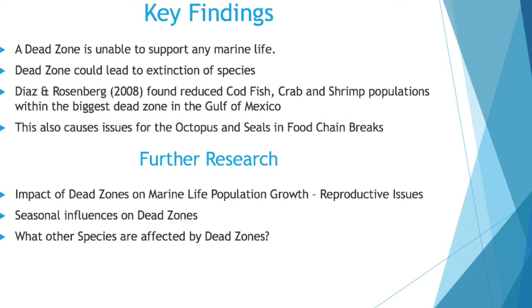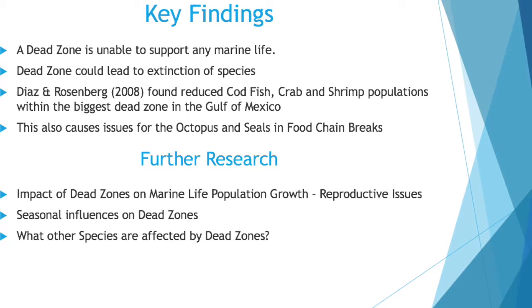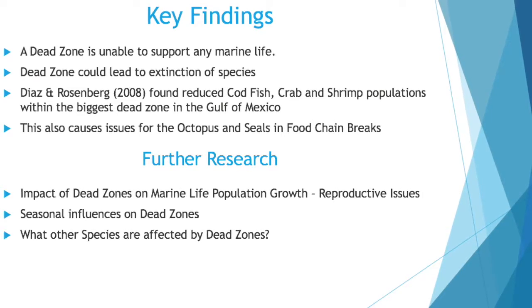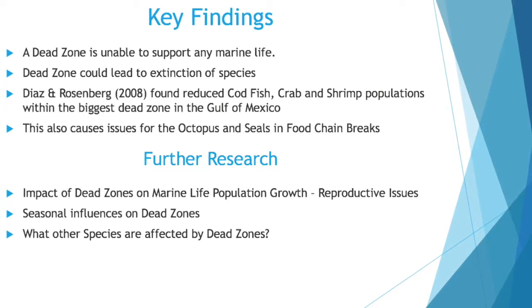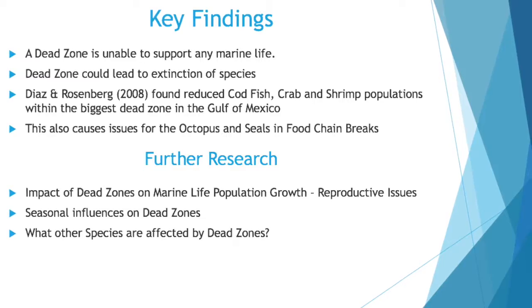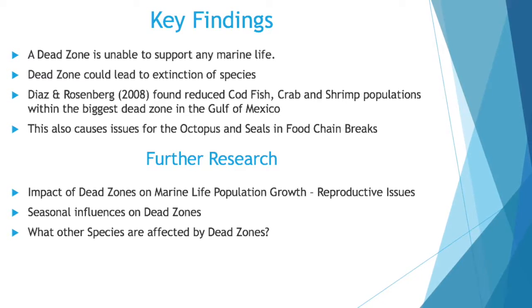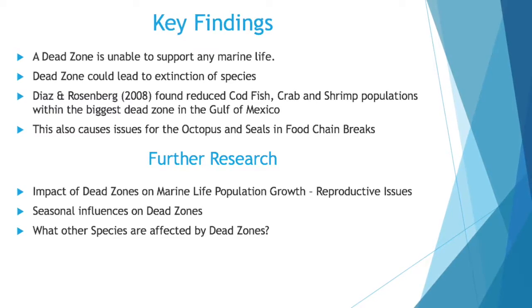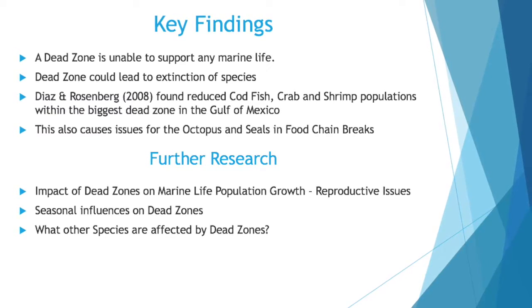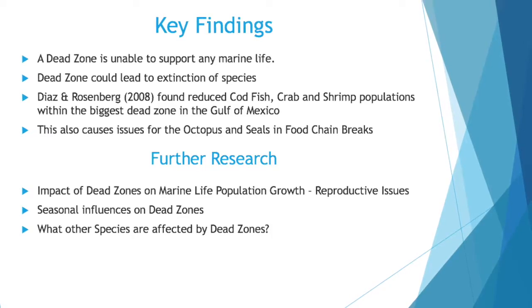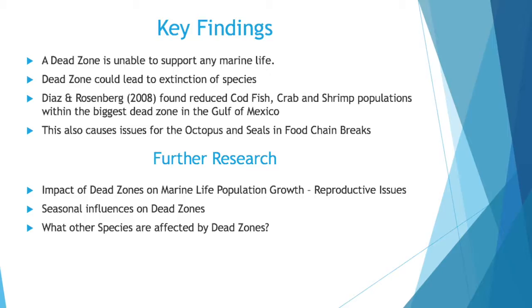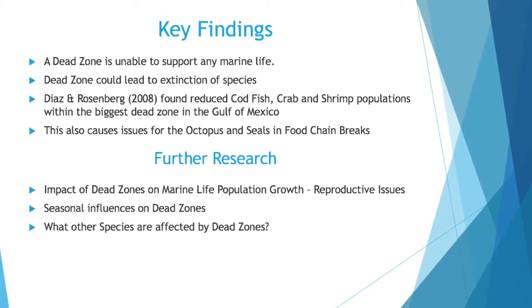Further key findings were the impacts of dead zones on marine life. As a dead zone is unable to support marine life, it is often seen that fish will move away from the area, decrease in population, suffocate and die, and possibly lead into extinction. It has been made aware that a variety of marine species such as the codfish, crab, and shrimp were found to have severely decreased populations due to the formation of the Gulf of Mexico dead zone. Furthermore, with the removal of these species, the octopus and seal were also seen to be impacted due to food chain pressures.